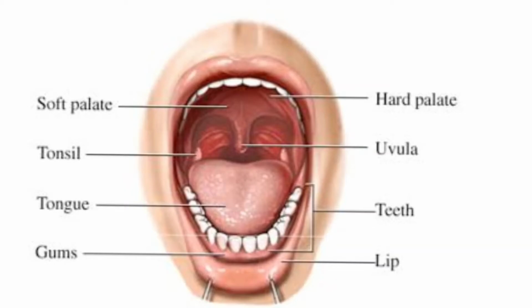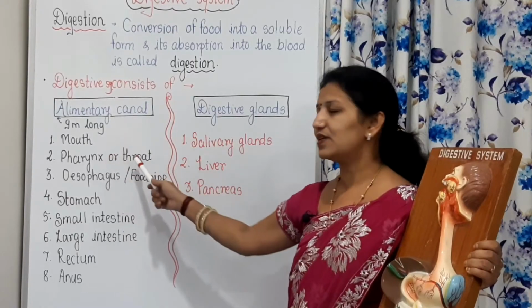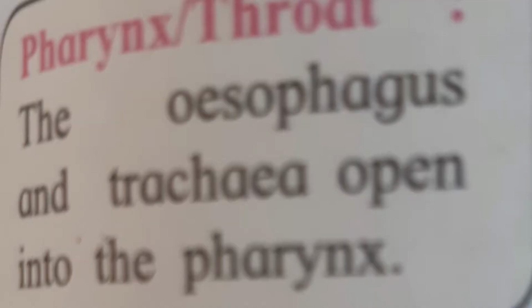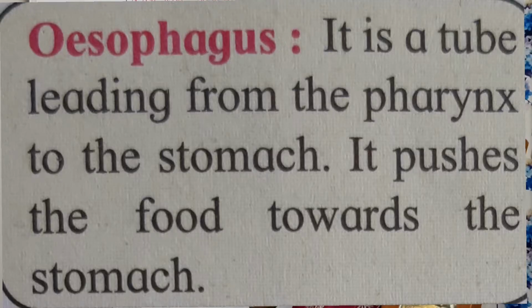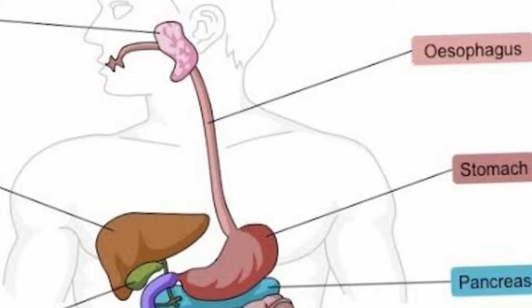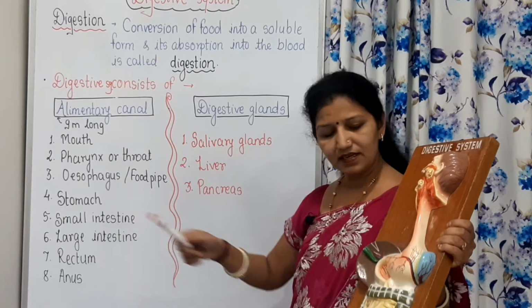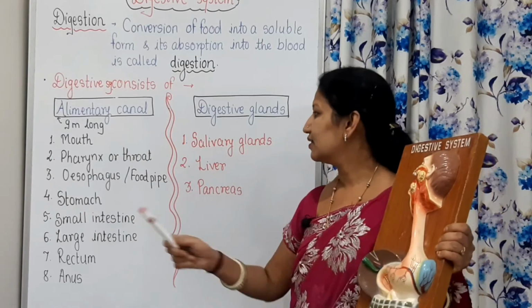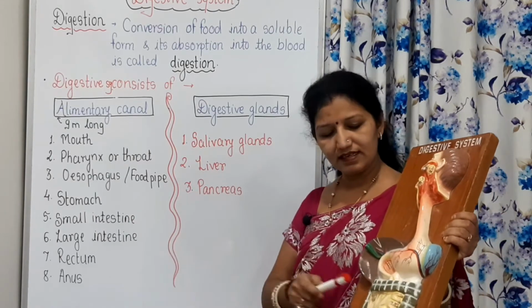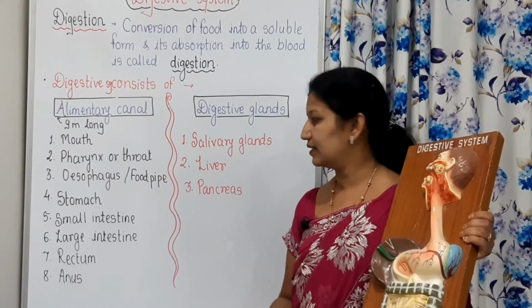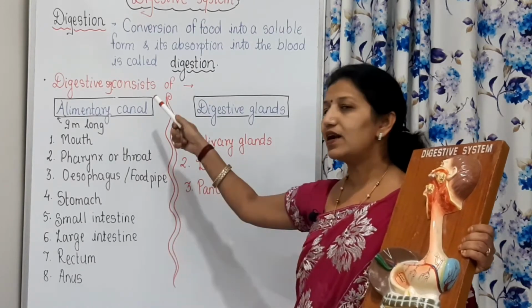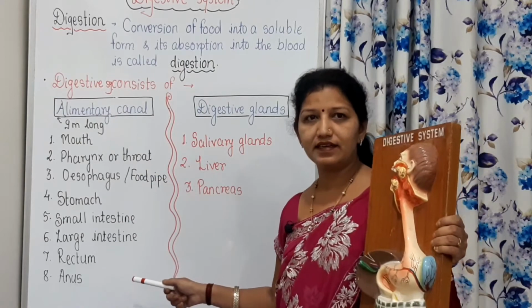See, this is the mouth here. Then pharynx or throat. Then esophagus or food pipe. Esophagus is also called food pipe. The stomach, this is our stomach. Small intestine, large intestine, rectum and anus. These are the parts of our alimentary canal.